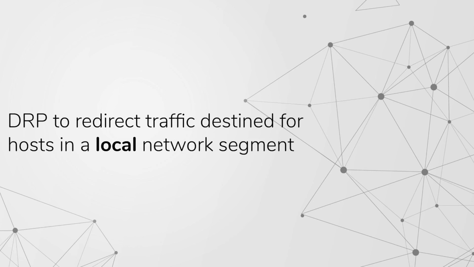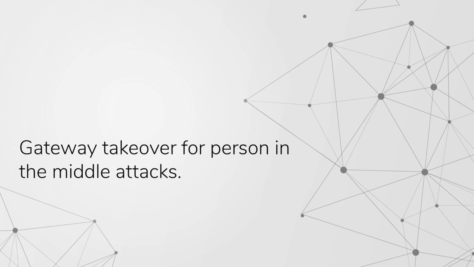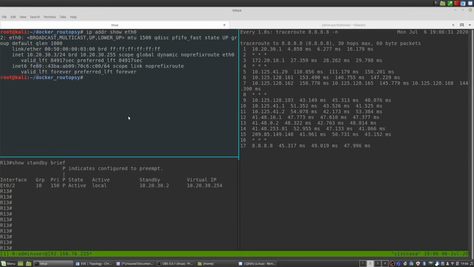But Routopsy doesn't only perform DRP-related attacks, we also perform attacks against first-hop redundancy protocols. And we'll show you a demonstration against HSRP. First, let's orient you around the layout of this demo. In the top left is the attacker window. In the bottom left is the victim router, or the vulnerable router rather, and on the right side is the victim attempting to reach quad 8 via traceroute.